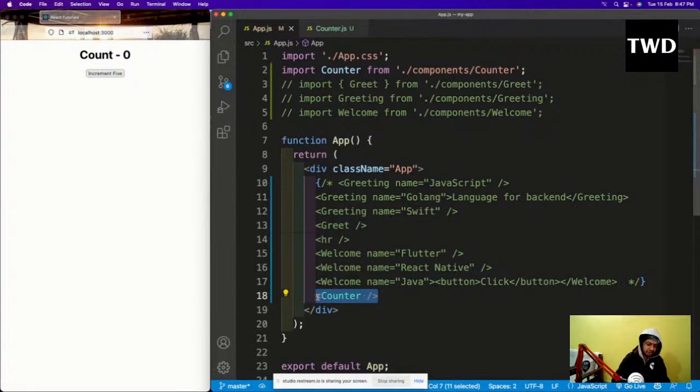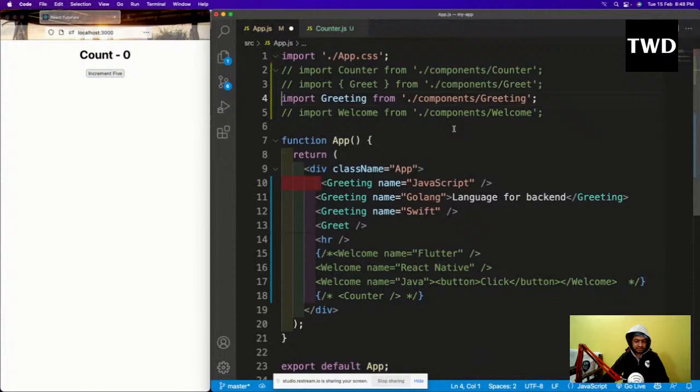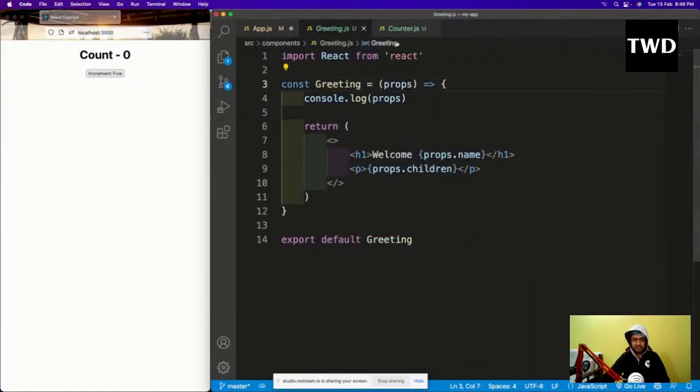This is the same project which I was using yesterday. I'll cut this, I don't want it. The counter I don't want, but this greeting I want. So let me go to the greeting now. I'm here in the greeting, and greeting is like this.